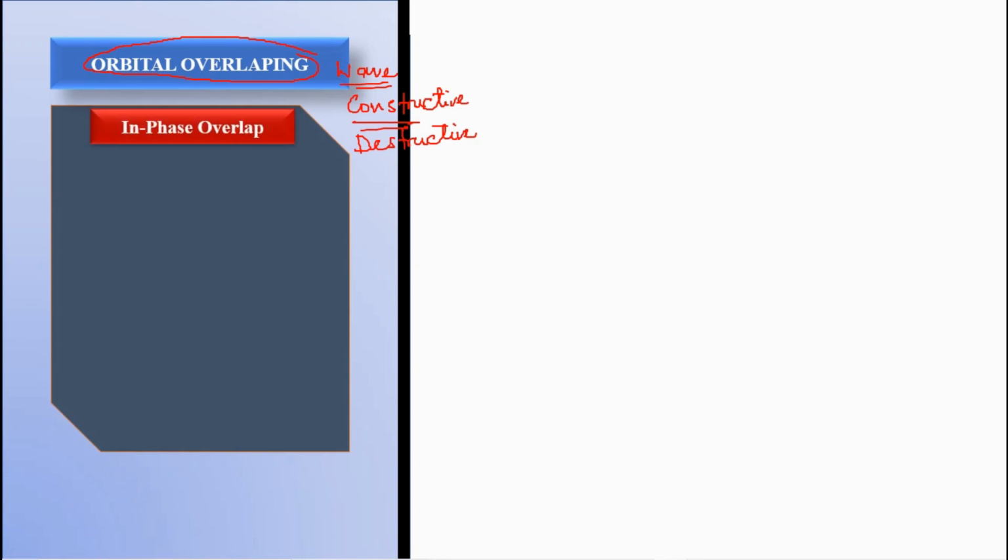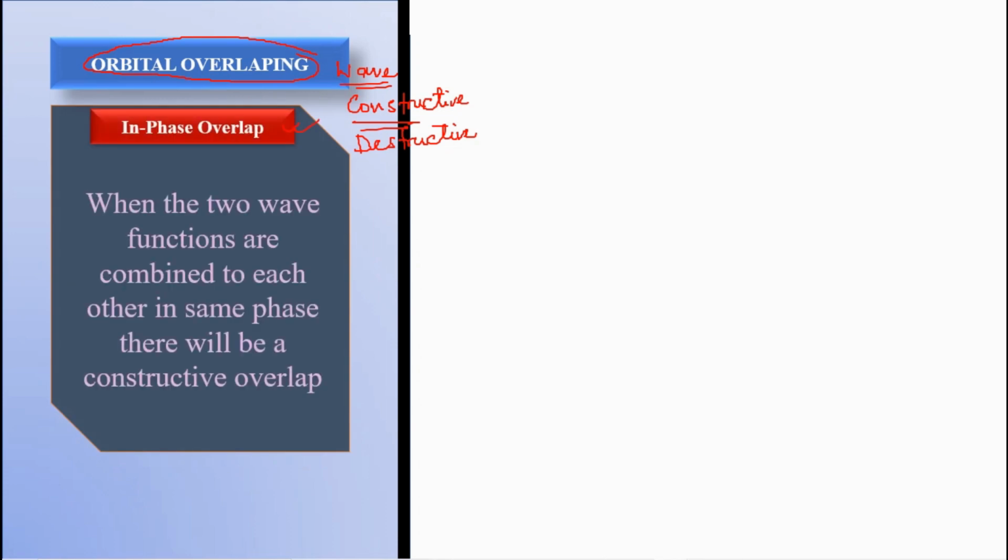Now, as per our previous discussion, atomic orbitals are wave functions. Two wave functions can be combined together in the same way as two waves combine. They can add together constructively, which is in-phase overlap, or destructively, out-of-phase overlap. So in case of in-phase overlap, the two wave functions are combined with each other in the same phase, which is constructive overlap.